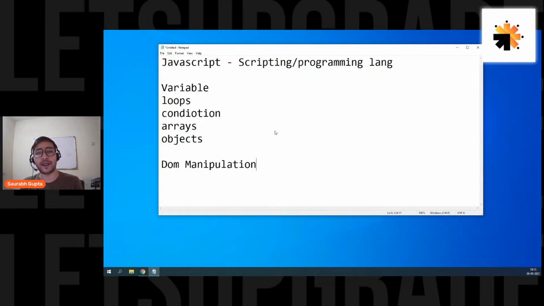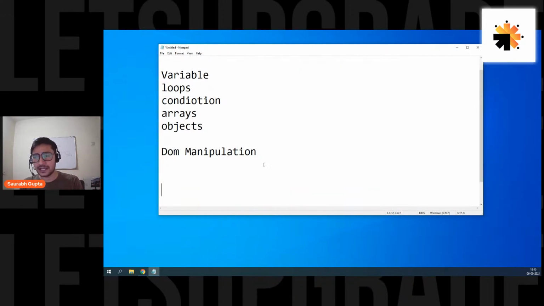But what exactly is DOM manipulation? And before that, first of all, we have to understand what exactly is DOM. Now, a lot of people here know what DOM is because I just told you about this in the last sessions. But let's start it again.